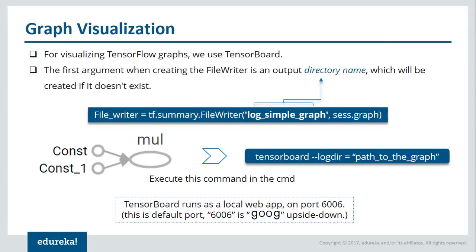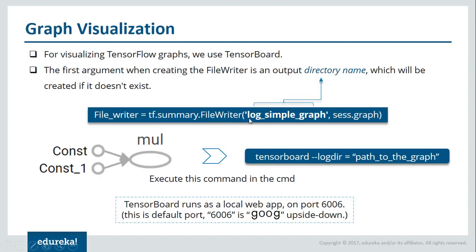Graph visualization. For visualizing TensorFlow, we use TensorBoard. TensorBoard is a suite of web applications for understanding your TensorFlow graphs. For that, we need to create an object of a class for writing summaries, and one such class is FileWriter. With the help of that FileWriter, I'm going to create certain information, or you can say log files, that will be used by TensorBoard in order to create the TensorFlow graph.